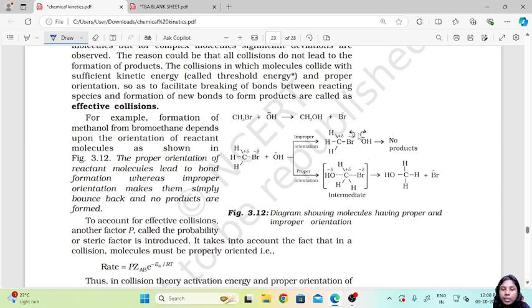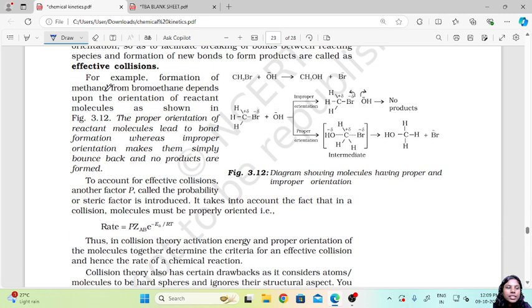Once they are all bonded, this intermediate is highly unstable. Why? Because carbon has a valency of only 4, it can form only 4 bonds. Here it is forming 5 bonds. The minute it forms 5 bonds, it is highly unstable and it wants to break one of the bonds so that it attains stability. So it decides to break the bond with this bromine, and we get these two products as the end result.